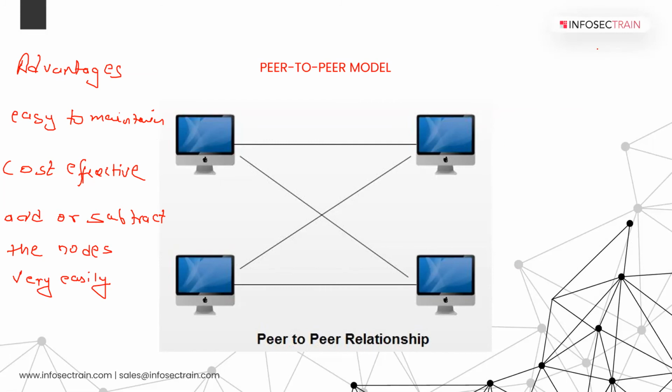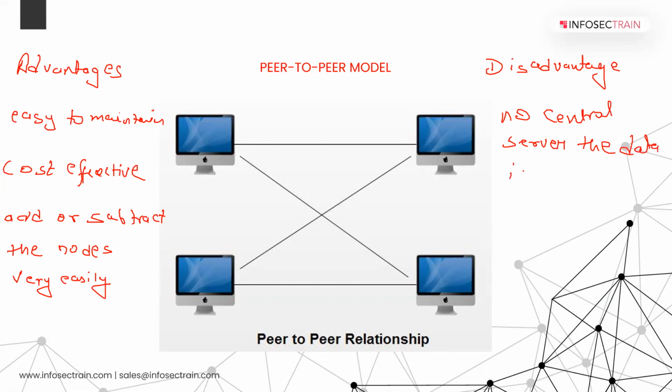Then we have one disadvantage. So what is that disadvantage? The disadvantage is, as there is no central server, the data is not secure. The data can be sniffed by hackers in between. So that's why we moved on to our next model, which is the client-server model.